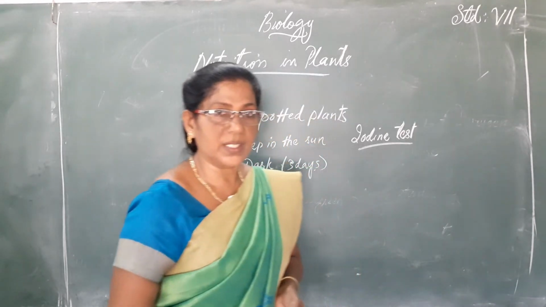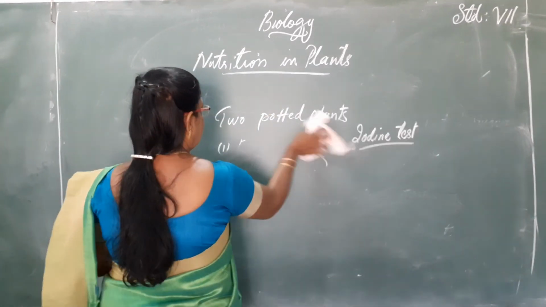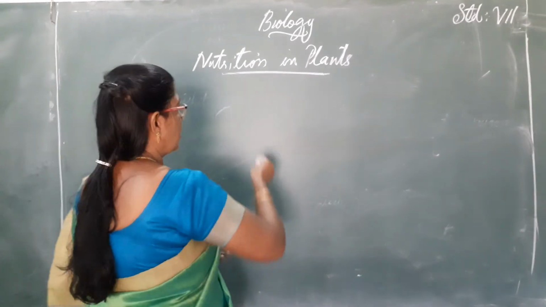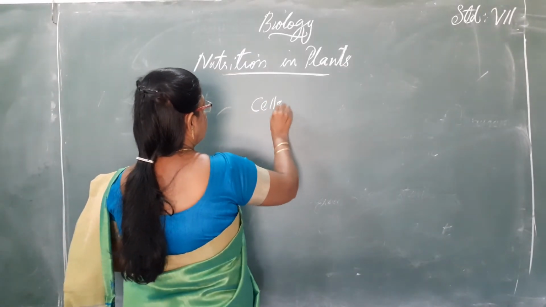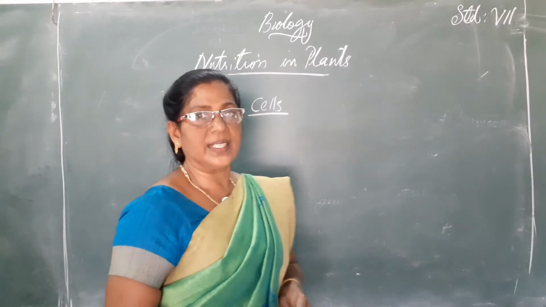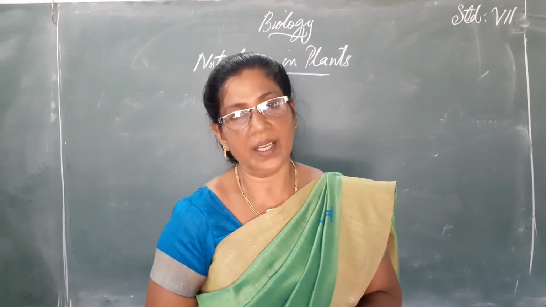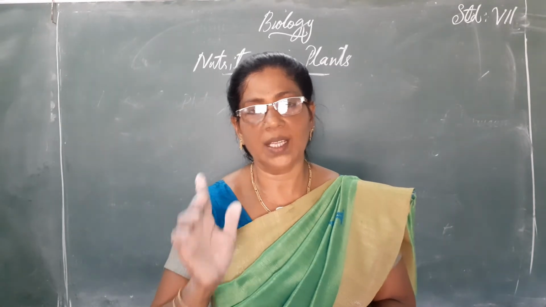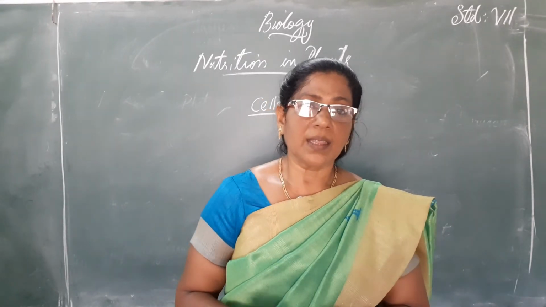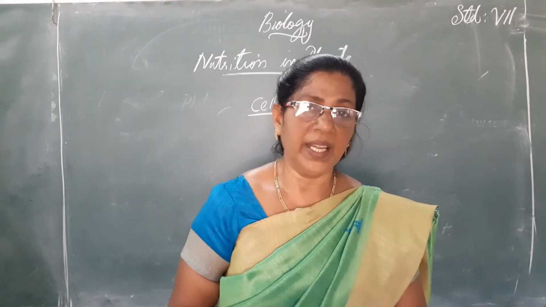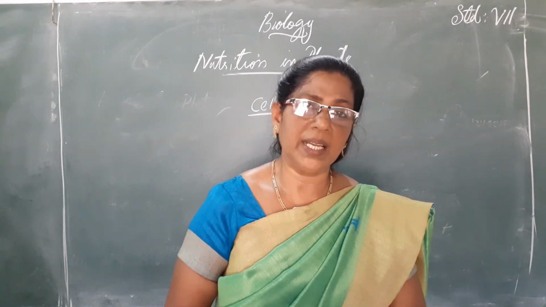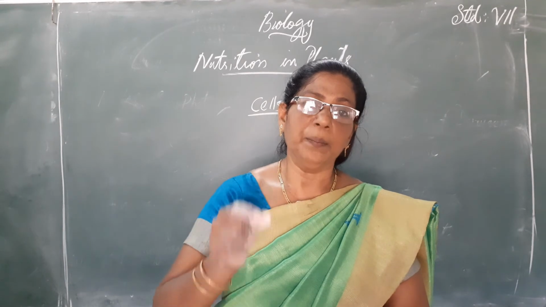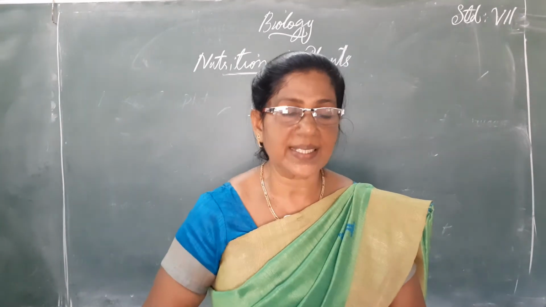Children, we have to study one more topic, that is about the cells. What are cells, you know? Whenever we studied about the structure of a leaf, I told you that the leaf is made up of cells. What are cells? You all might have seen a lot of buildings. What are the buildings made up of? The buildings are made up of building units known as bricks.